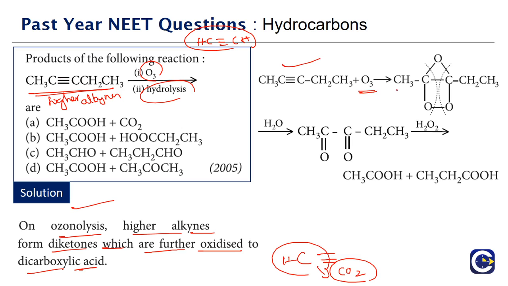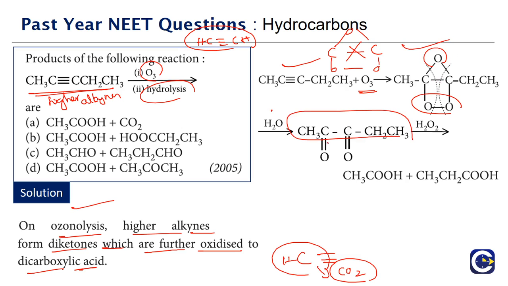First we will have the ozonide complex being formed. Wherever we have the triple bond, that is where the ozonide complex is formed. There you can see the difference between the ozonide complex in the case of alkenes and alkynes. In alkenes, between the two carbons there will be no bond once the ozonide complex is formed. But alkynes will still have one bond because the valency has to be satisfied. So this is the ozonide complex, and when it undergoes hydrolysis, it will give us diketones.